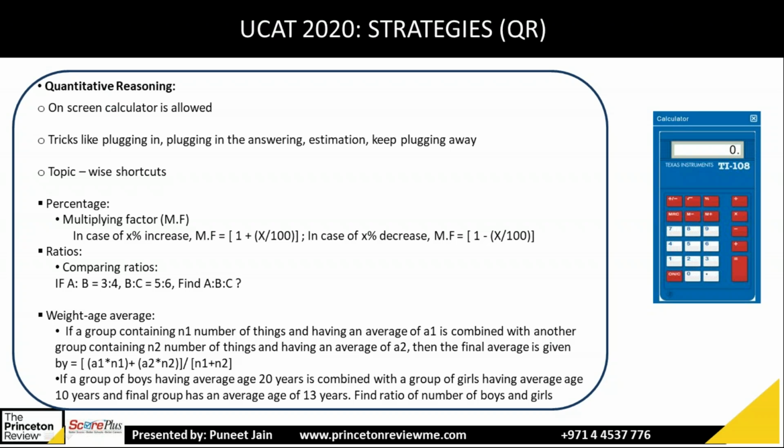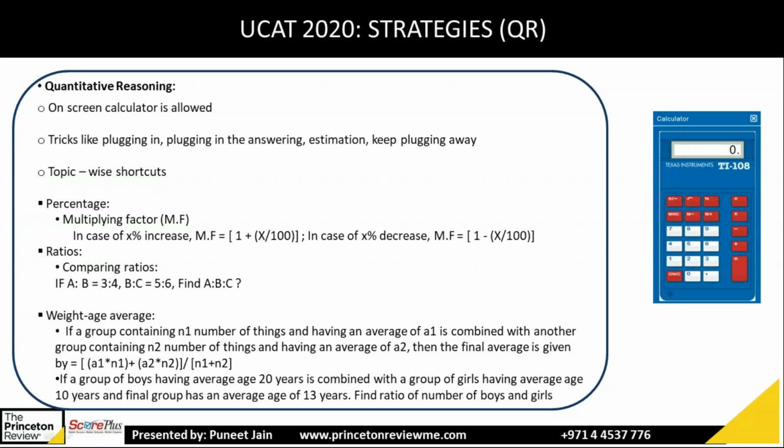And for C, take the last of the two, so 4 and 6. 4 times 6 will give you 24. So the answer will be 3 into 5, 15; the next 4 into 5, 20; and the next 4 into 6, 24. So 15, 20, 24. That's how you can compare and combine ratios faster.